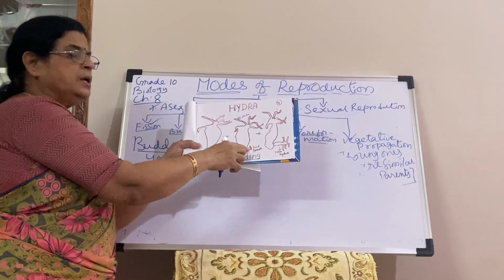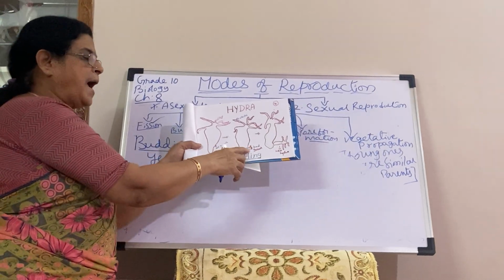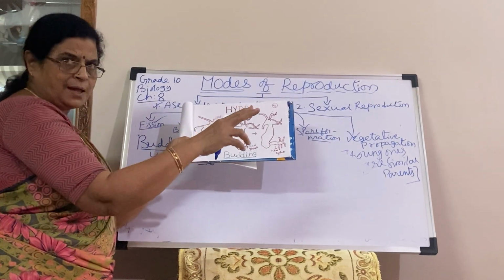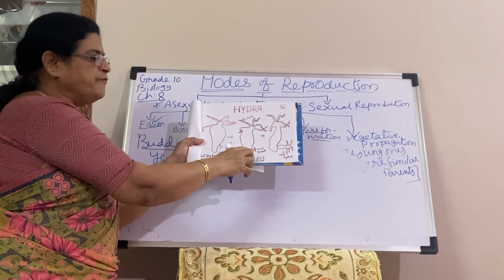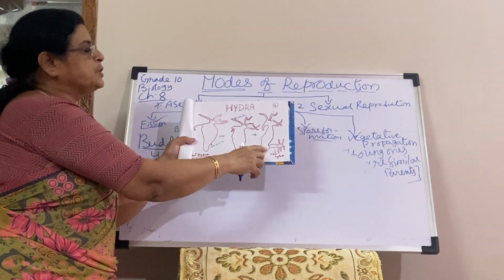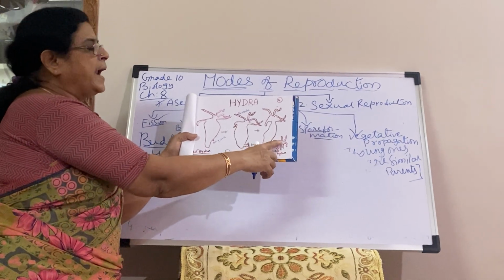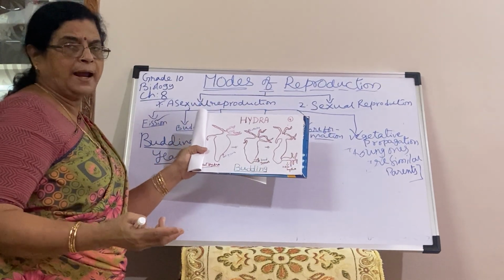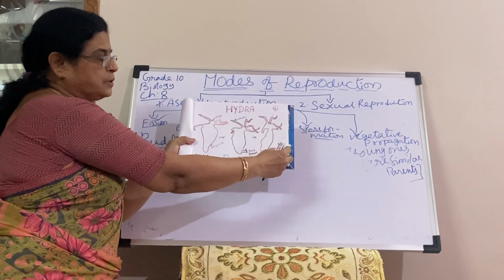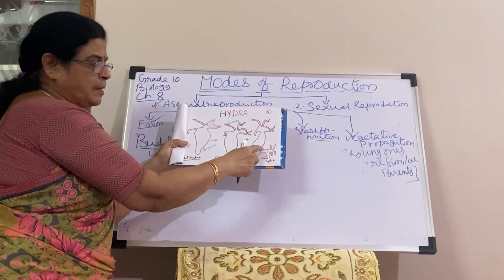Inner cells will be the same going into the bud part. All the parts, the two layers on the body, the tentacles, everything will be developing. After the maturation, the bud will be detached from the parent hydra and grows into an individual hydra. So after the maturation, this part, this is the bud, will be detaching from the parent.